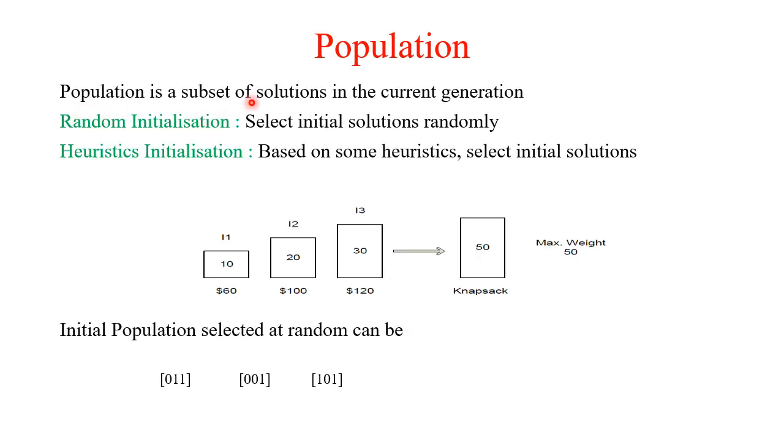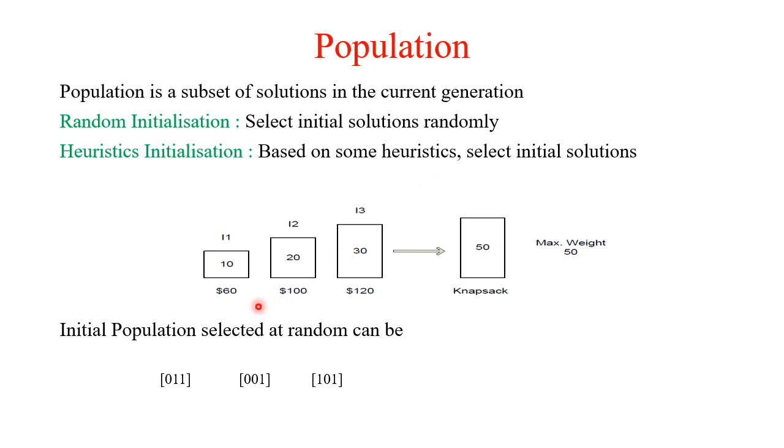Population is a subset of solutions in the current generation. Initial population, how can this initial population be created? Initial population can be created either by a random method or by applying a heuristic method. Random initialization means selecting initial solutions randomly. Heuristic initialization means based on some heuristic concept, select solutions from the search space.